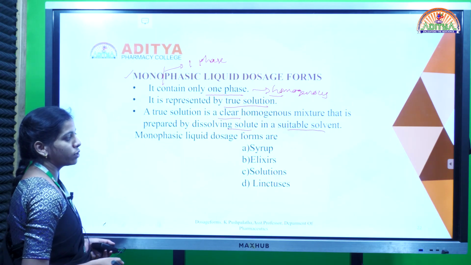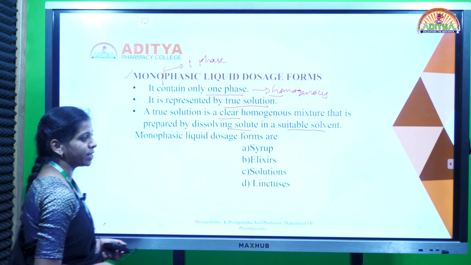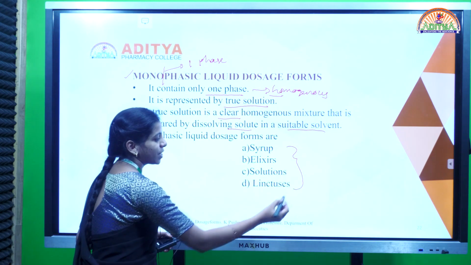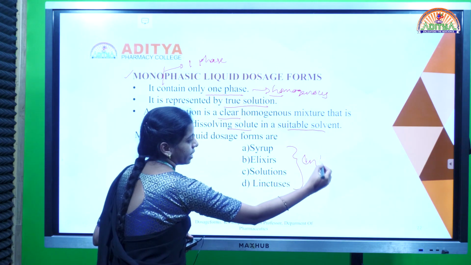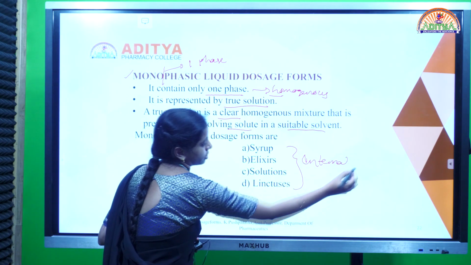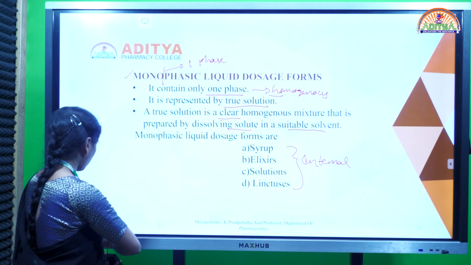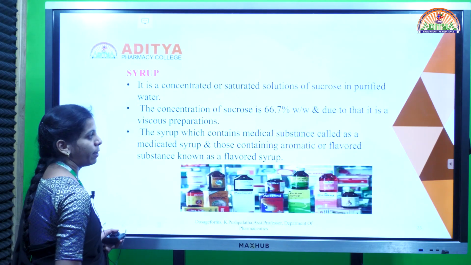And these monophase liquid dosage forms are again of two types, that is internal and external. Internal examples are syrups, elixirs, linctuses, and solutions. These four types come under internal dosage forms. So we can discuss each one.